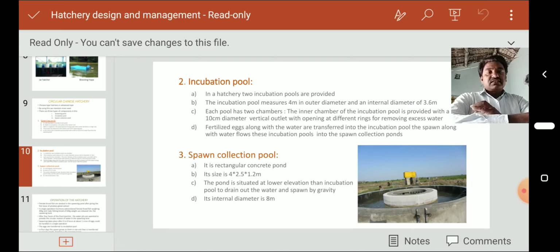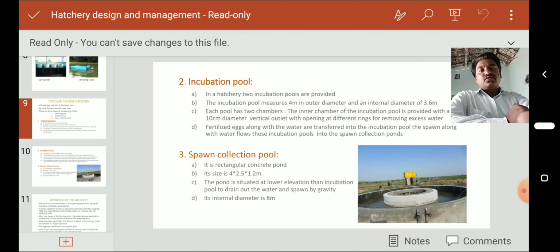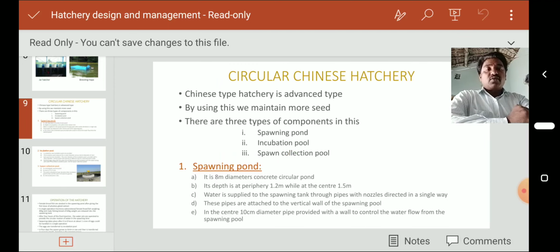Okay, so this is the spawn collection pool, and the second one is the incubation pool, and the first is the spawning pond. So three types of ponds are present in Chinese hatcheries.